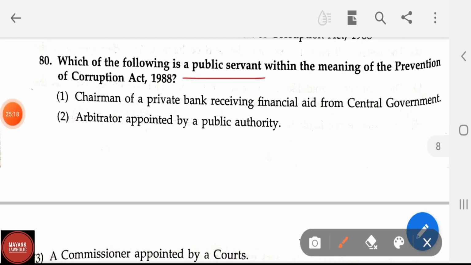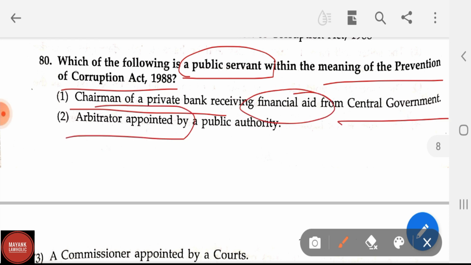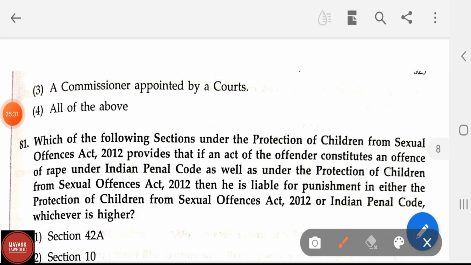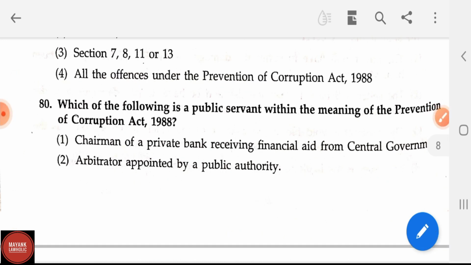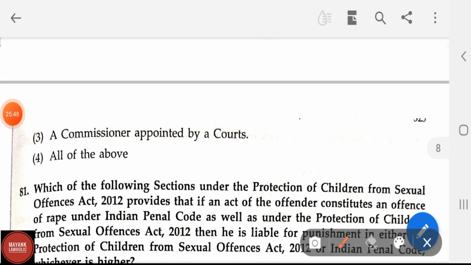Which of the following is a public servant within the meaning of the Prevention of Corruption Act 1988? Option 1, chairman of a private bank receiving financial aid from central government. Option 2, arbitrator appointed by a public authority. Option 3, a commissioner appointed by courts. And option 4, all of the above. In this question, all of them are public servants with relation to the Prevention of Corruption Act 1988. In IPC section 21, public servant is defined.